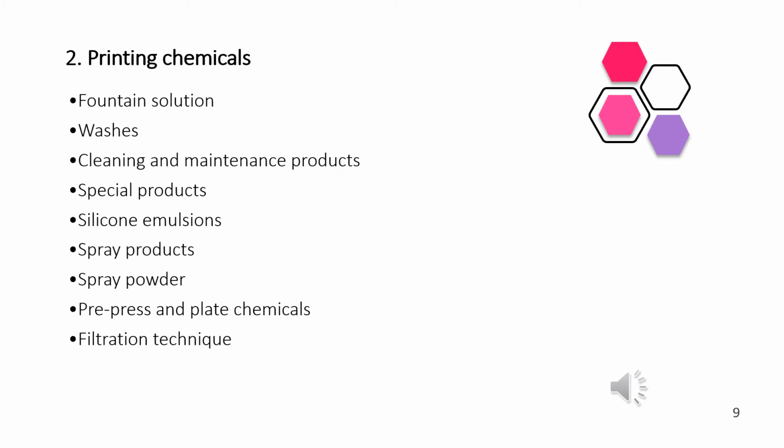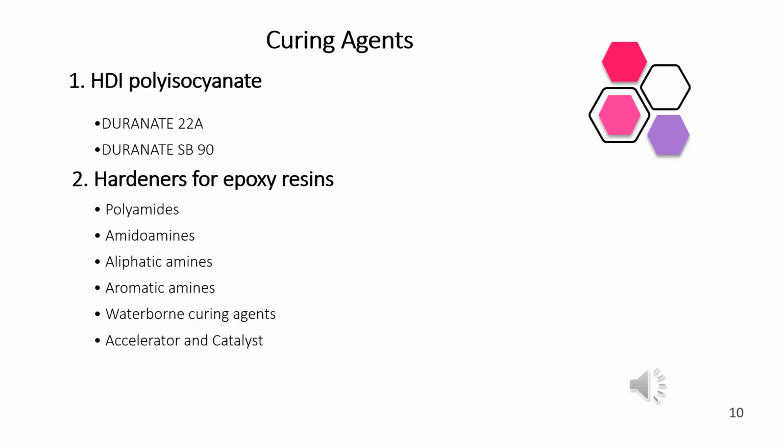So, these types of printing chemicals are used for cleaning and maintenance products. They are used in special products, silicone emulsions, spray products, spray powders, prepress and plate chemicals.